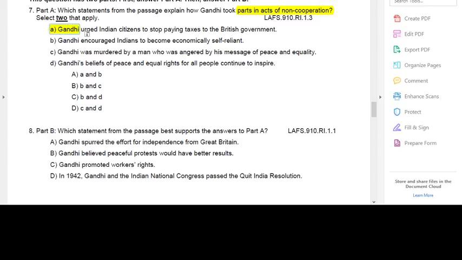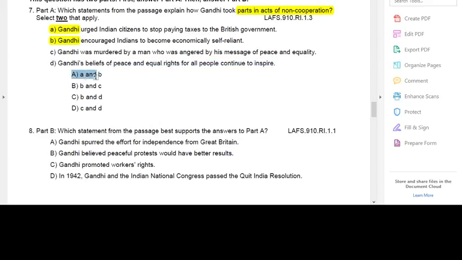Okay. So that leaves me with B and D. I'm going to look between B and D to figure out which of these two is an act of non-cooperation. Is it encouraging Indians to become economically self-reliant, or that his beliefs of peace and equal rights for all continue to inspire people? Well, the fact that his beliefs of peace and equal rights inspire people has nothing to do with people physically not cooperating with the government. So I'm going to cross off D, and that leaves me with B. Him telling the people to become economically self-reliant so they don't rely on the government, that's going to be the other answer. Okay, so the answer to 7 is number A and B.